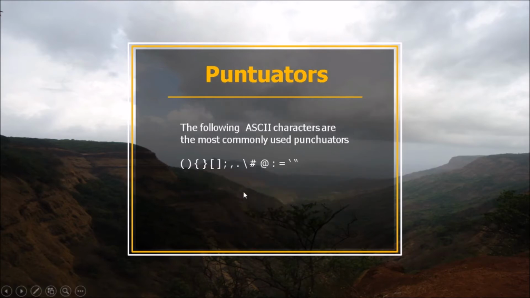Then we have punctuators. The following ASCII characters are the most commonly used punctuators in Python. That is all types of braces: simple braces, curly braces, square braces, comma, semicolon, dot. We have a backslash, hash, at the rate, colon, equals to, single quotes, double quotes. All these are the punctuators.